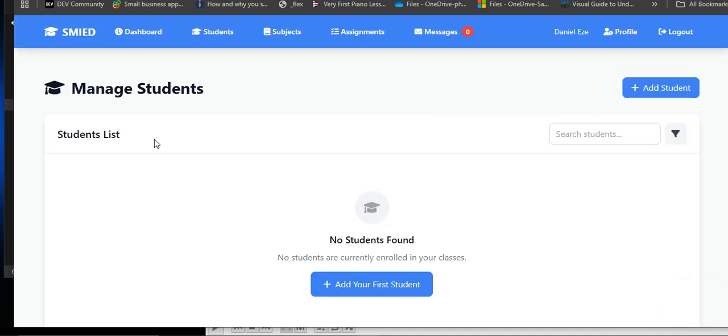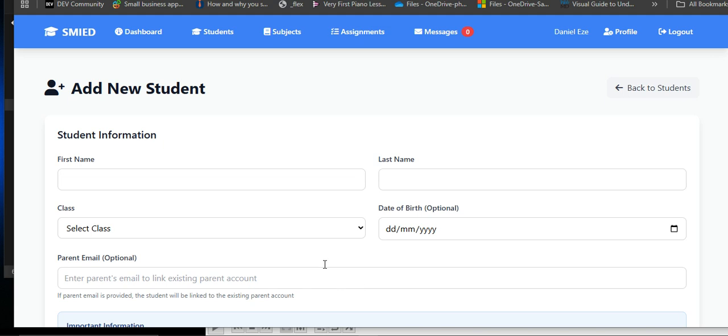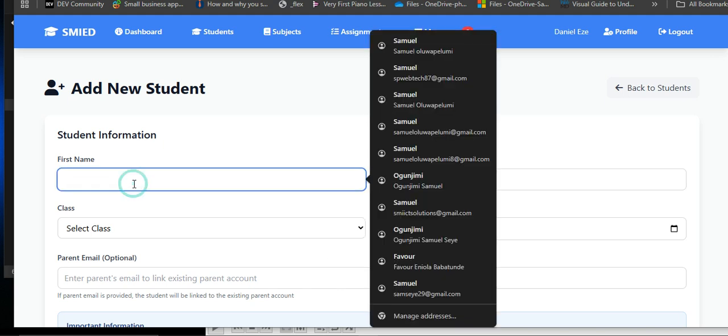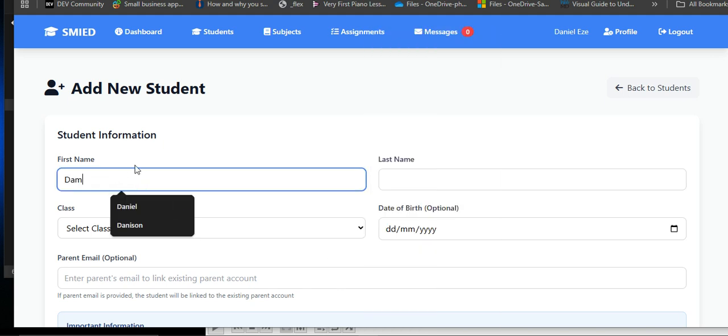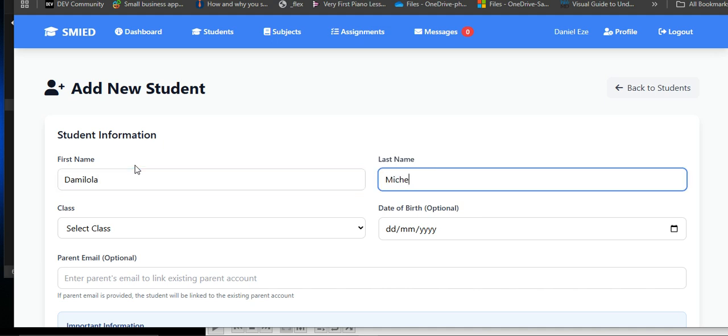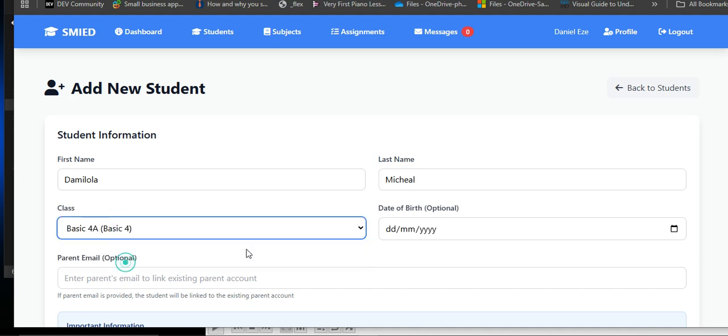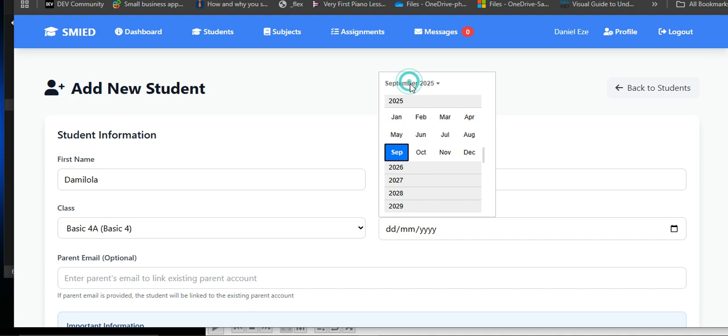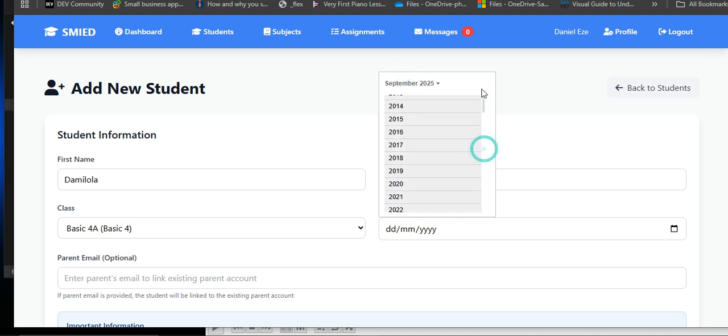So he can actually manage students, that is, create the students in his class. He knows them, so he registers them simply. That's what he's talking about. So add your first student. Let's just add one student for this demo. So let's add, let's say, Damilola Michael. Okay. So the class, of course, is his class. Now date of birth. Let's choose a random date.